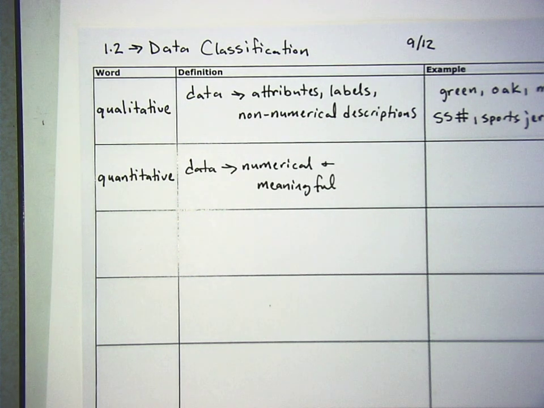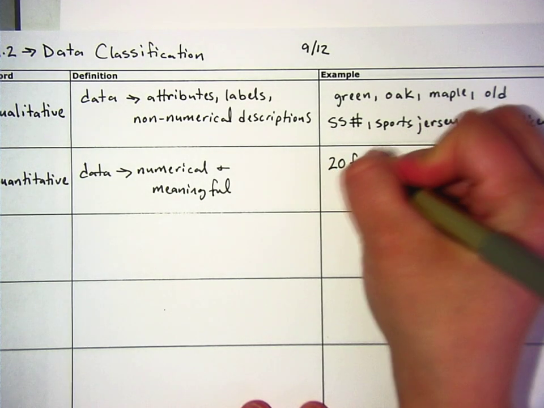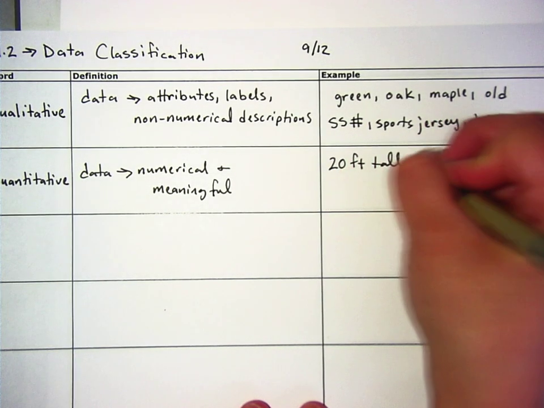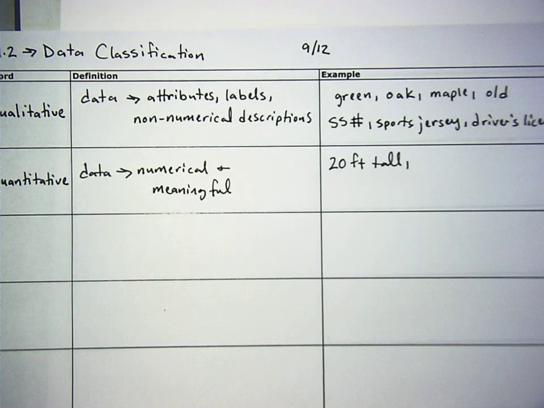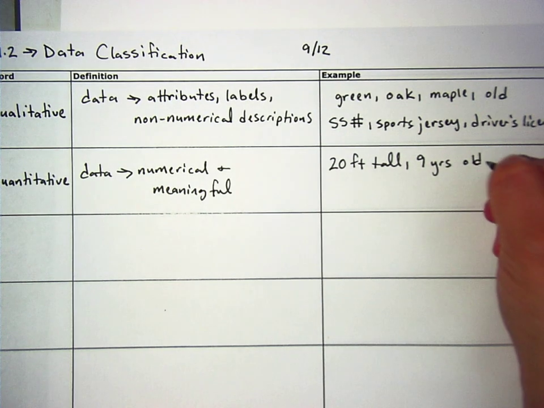Okay, tell me a fact about a tree that I could write down that is a number that means something. It is 20 feet tall. That is a quantitative thing. What else? It's 9 years old. 9 years old. These are numbers that mean something.